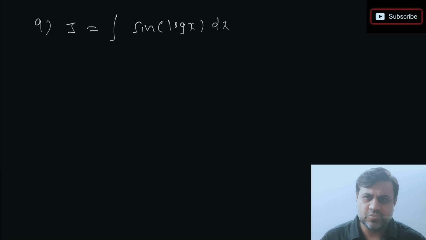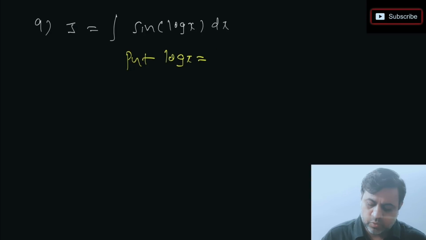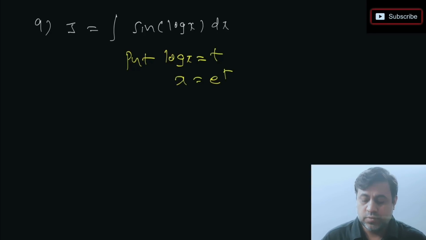Just observe इसको कैसे solve करना है. Very important question, very favorite for teachers to ask in the exam. So what I'm going to do here is I'm just saying put log x equal to t. So x is e power t. Now some students find it difficult कि log x equal to t, so x will be e power t कैसे हुआ? This is by definition of log. You need to understand this very nicely. If log x is t, we can write x as e power t.